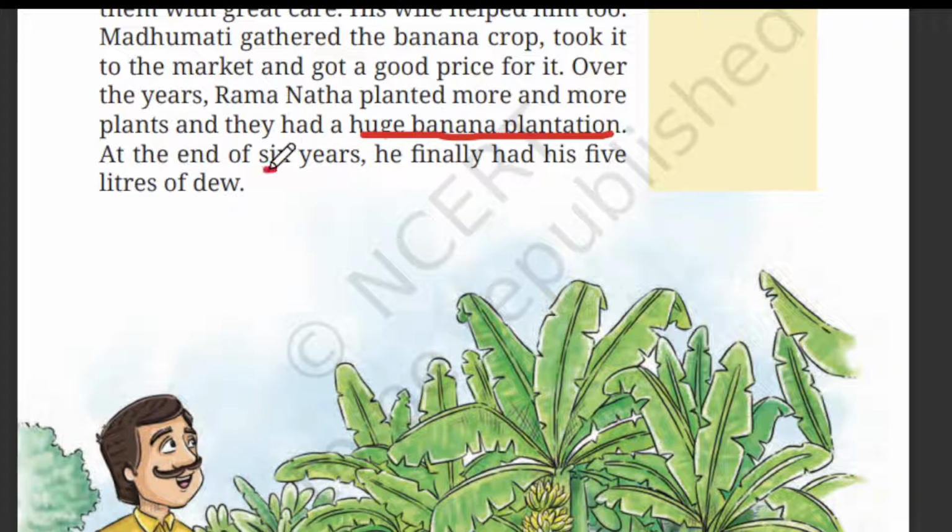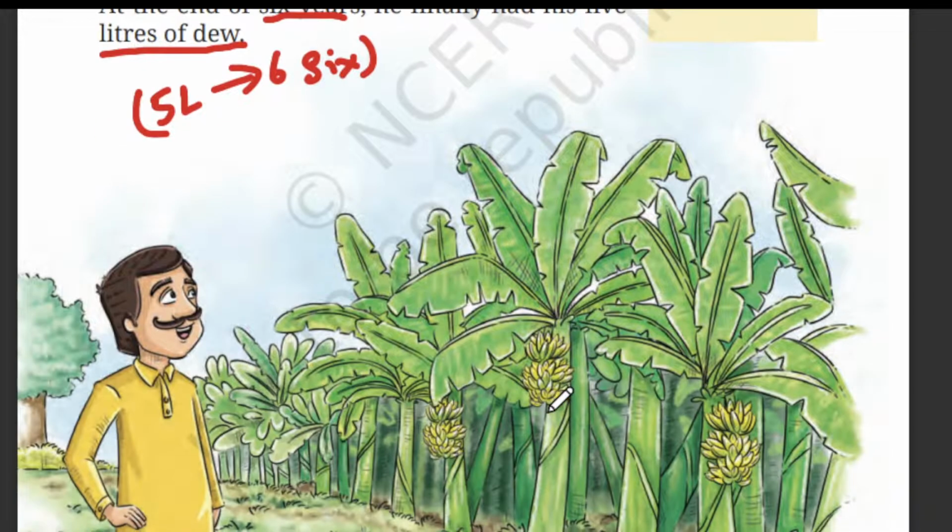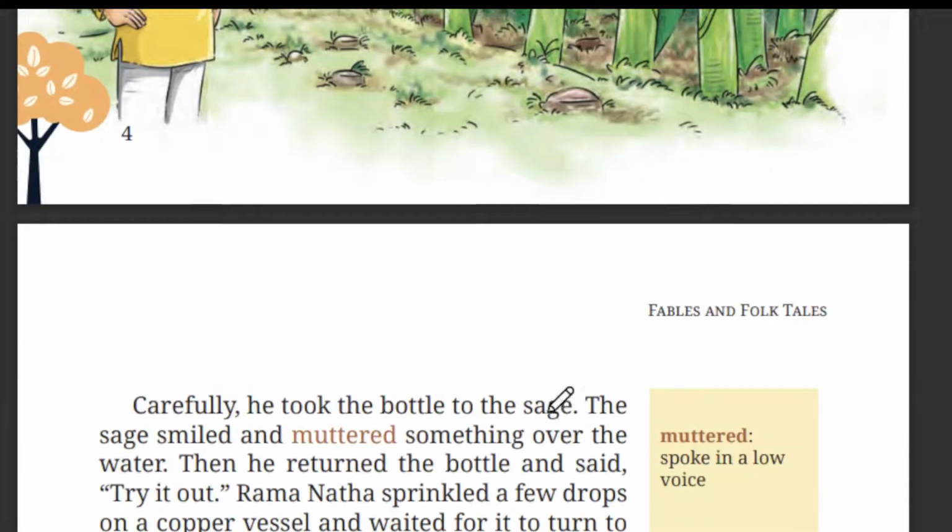After 6 years, he finally had 5 liters of dew. So he collected 5 liters after 6 years. So 6 full years it took to collect 5 liters of dew. Okay. So let's see what he is going to do after that.